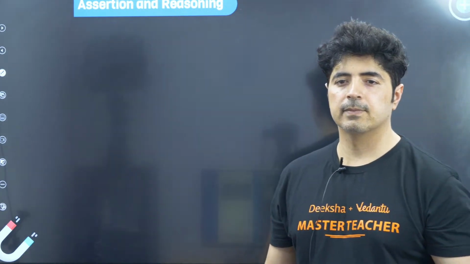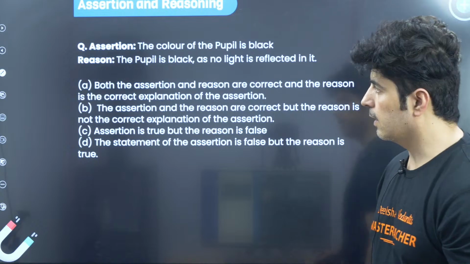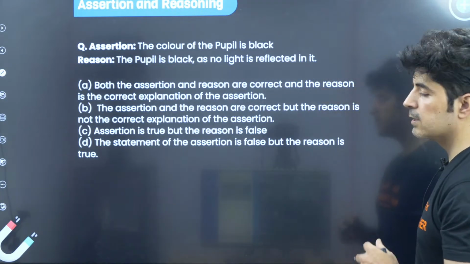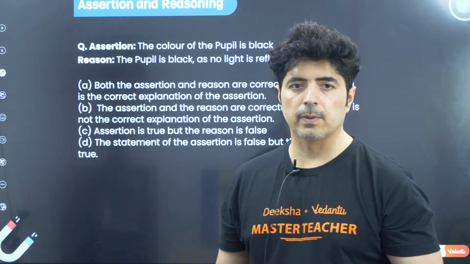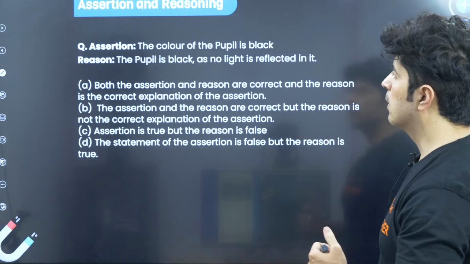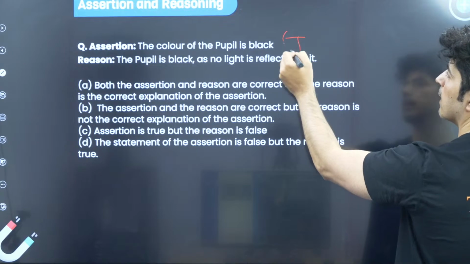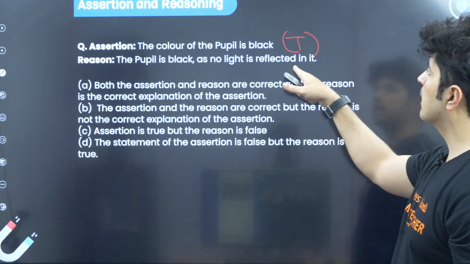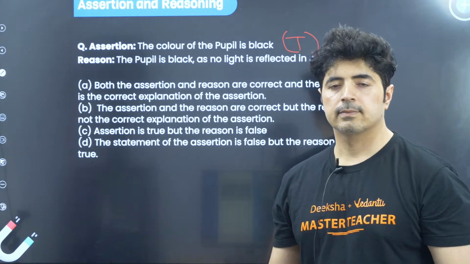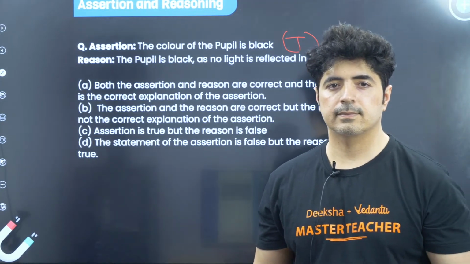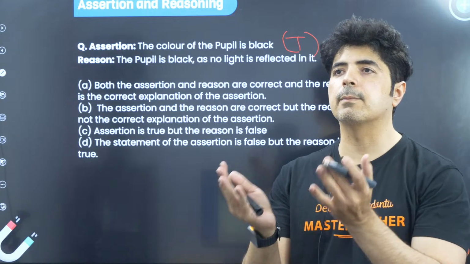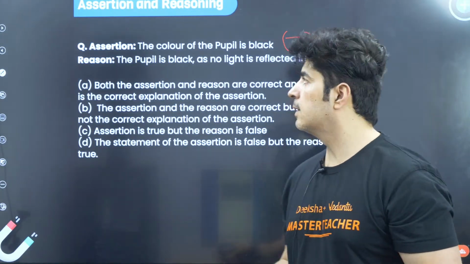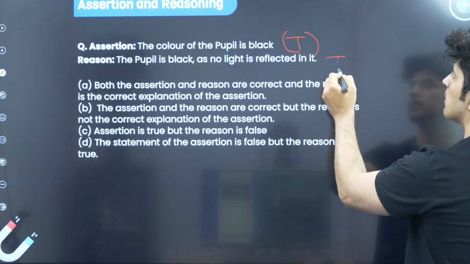Let's do the next problem. Assertion and reasoning. Okay, so the next question is: the color of the pupil is black. Yes, everybody knows that, so this is true. The reason: the pupil is black as no light is reflected in it. If something is black, this clearly means that the light is not reflected in it, right? So this is also true.